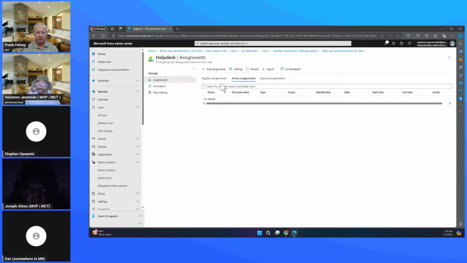You need the P2 license to be able to perform tasks around that. So what that is going to do, you're going to see we have eligible and then we have the active. For the eligible, basically, the user needs to actually activate this particular role when you assign them. When you assign the role to the user, that means they need to carry out an action. But for the active assignments, they don't need to carry out any action.